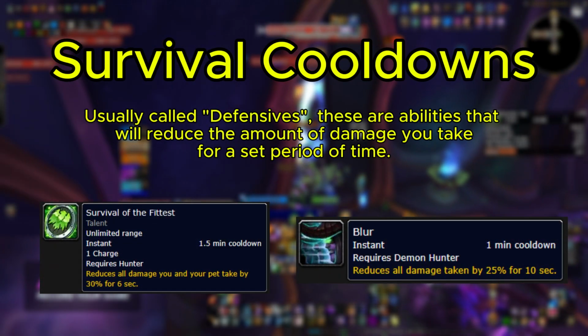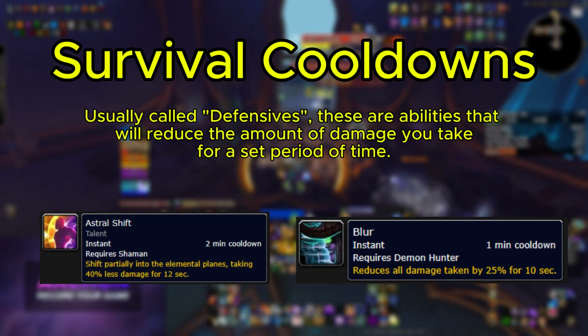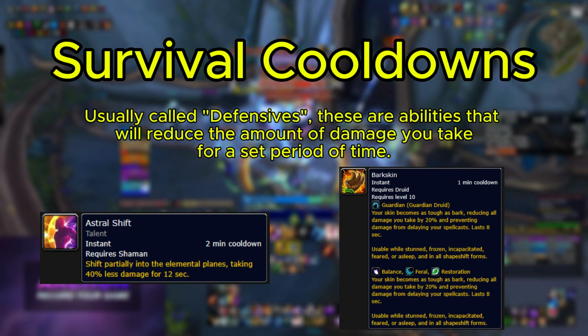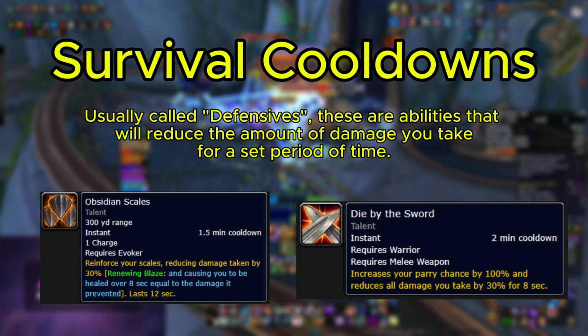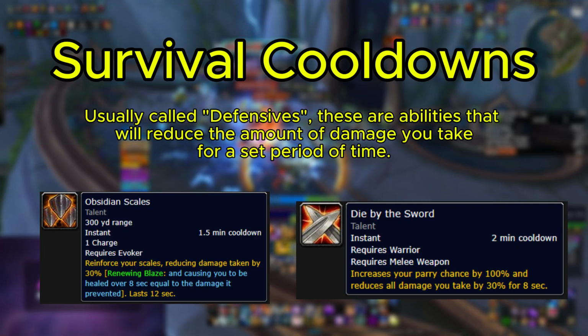Survival cooldowns, usually called defensives, are abilities that will reduce the amount of damage you take for a set period of time. It is most beneficial to use a survival cooldown during periods of high incoming damage. This might be AoE abilities from enemies, or a large attack from a boss at a certain target.